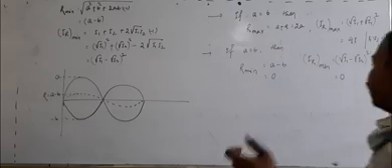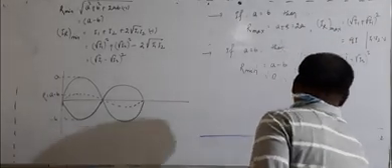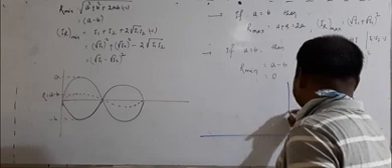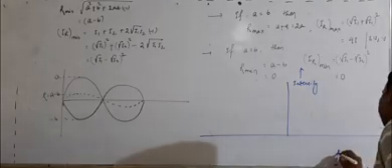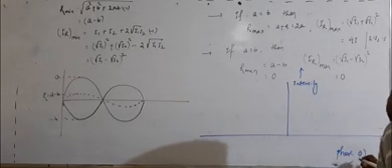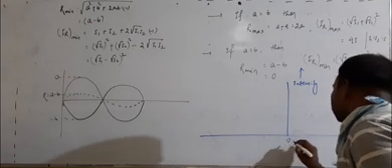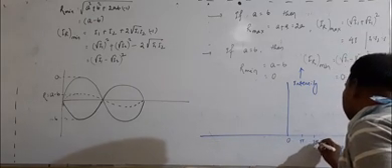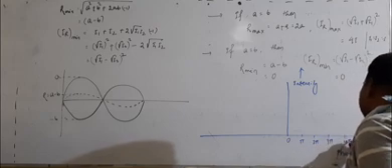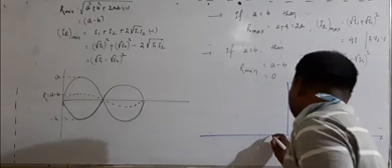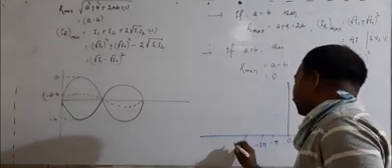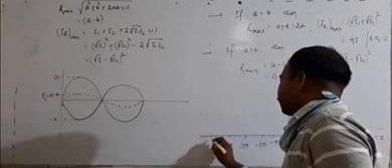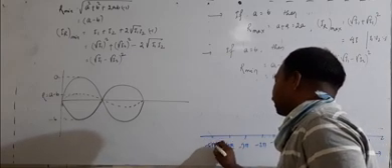Now let us draw a graph by taking intensity along the y-axis and phase angle phi along the x-axis. This is 0, pi, 2 pi, 3 pi, 4 pi, 5 pi like this, and this is minus pi, minus 2 pi, minus 3 pi, minus 4 pi, minus 5 pi.